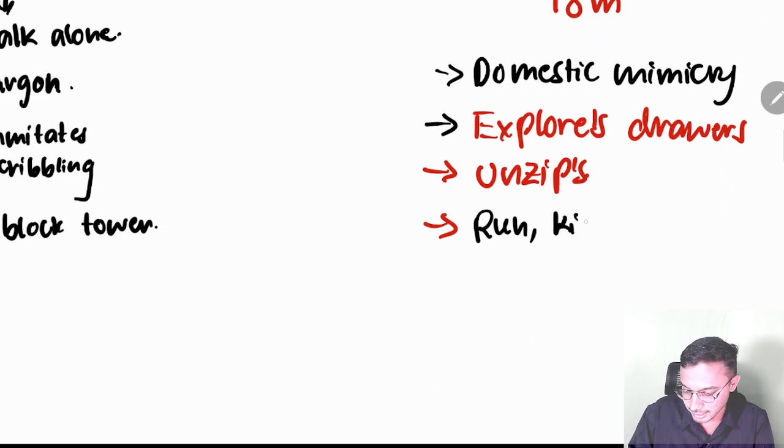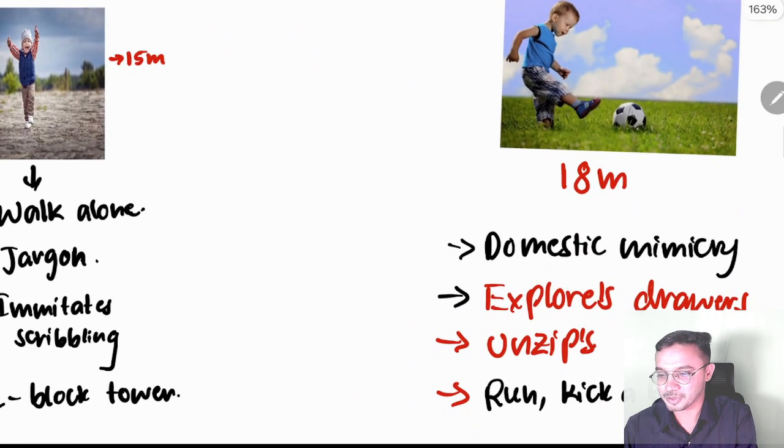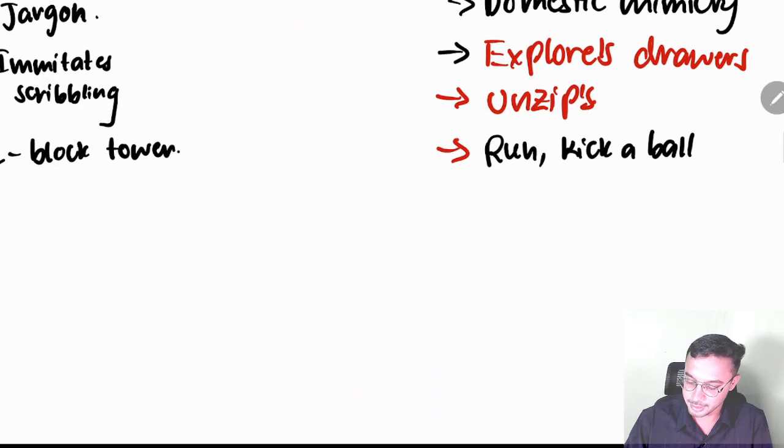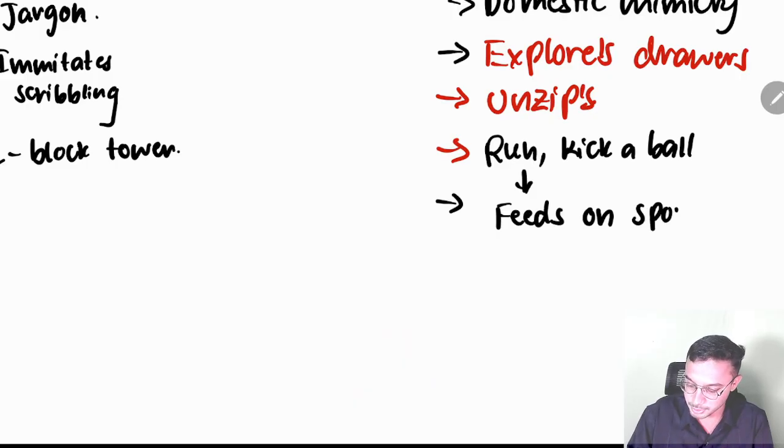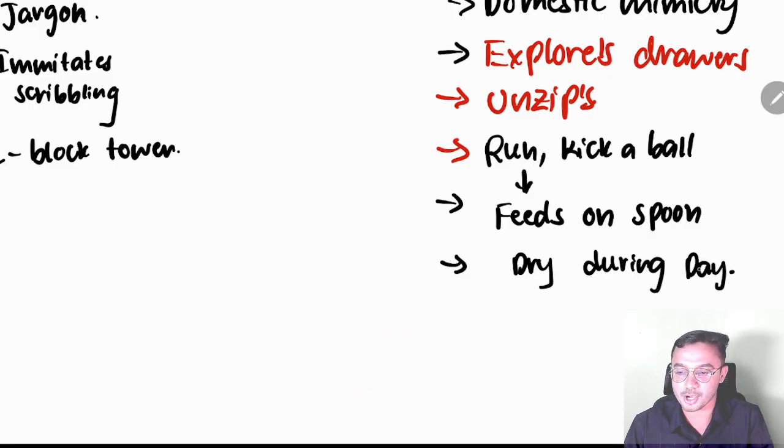He kicked a ball, look at the diagram over here, the baby ran out and kicked a ball, and now the kid is very independent, so he is very angry, so he feeds on a spoon by his own, and dry during day is nothing but he is asking where the washroom is, he can go for toilet, asking I should go for toilet, so that is known as dry during day, okay.